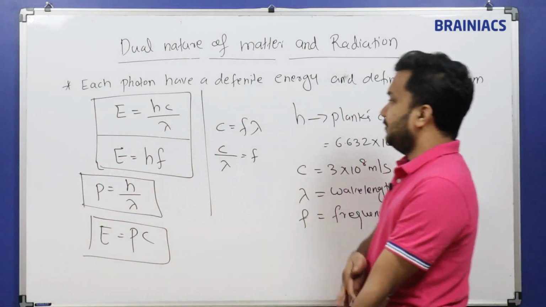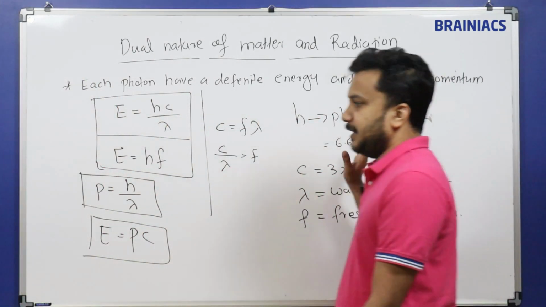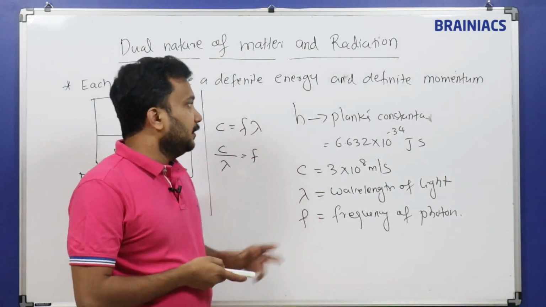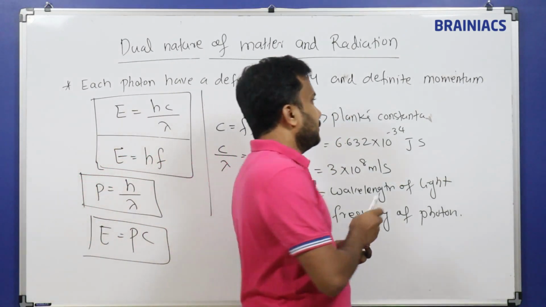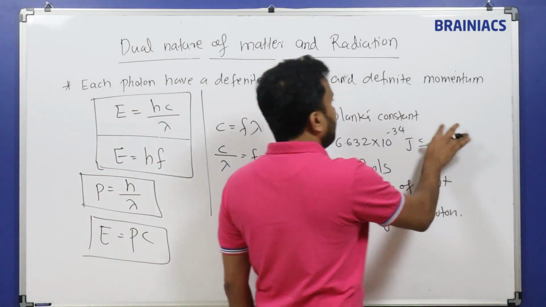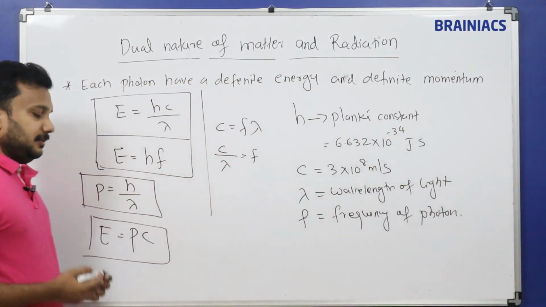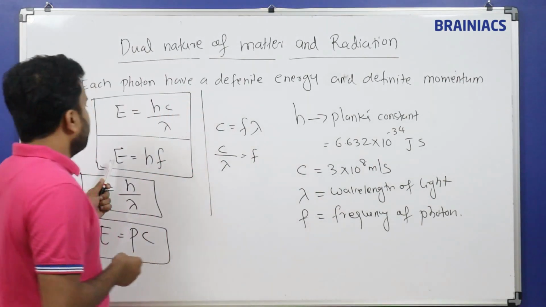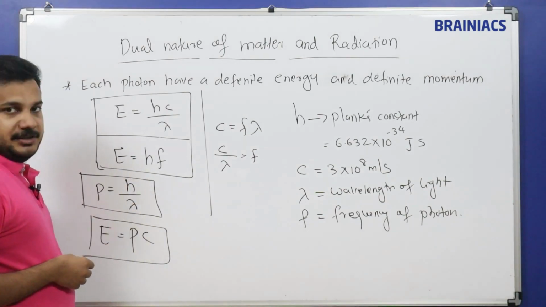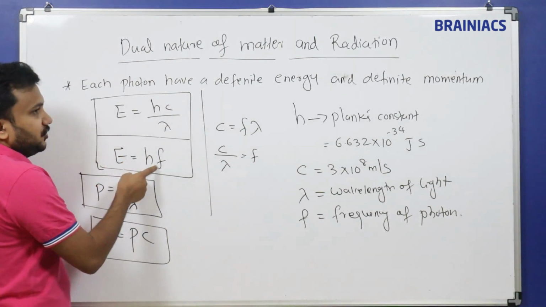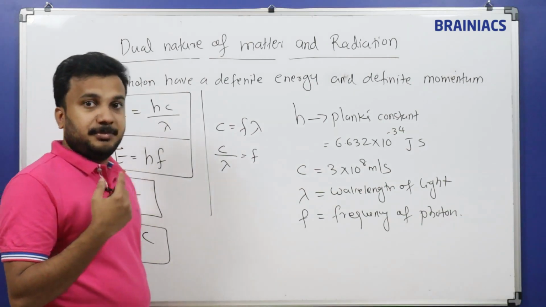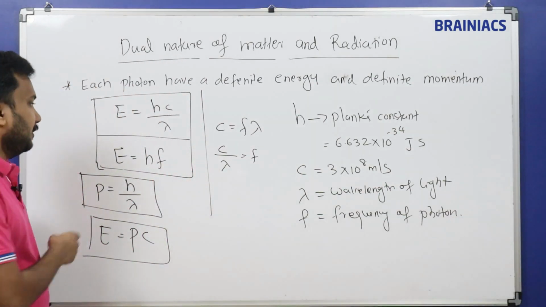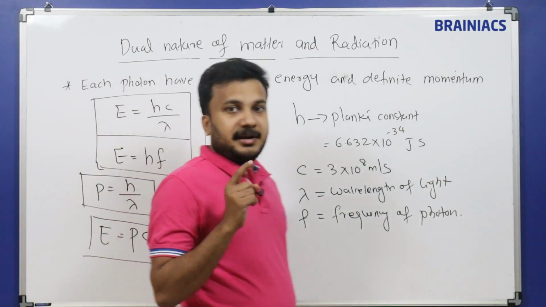We have a collection of equations and a collection of terms. So Planck's constant is important. Here H is called the Planck's constant, and normally they will ask for the dimension formula of Planck's constant. If you see, E is equal to H nu, so H is equal to energy by F, where F is the frequency, in the dimension formula.